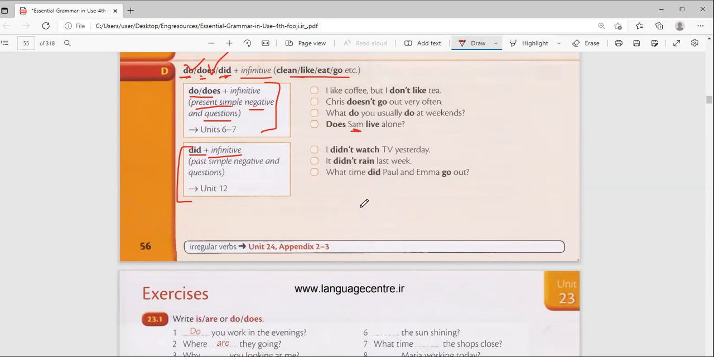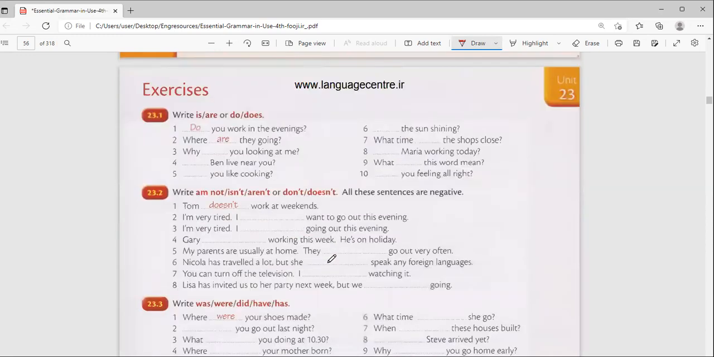So do you have a question about those? If there isn't, we can move on with this 23.1. Let's go through it together.